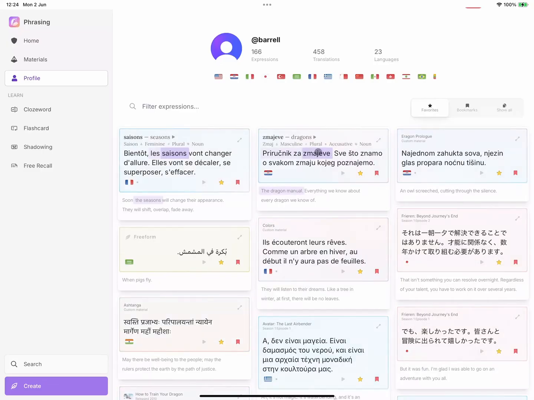So if we jump over to Croatian, a case-based language, we can see that zmajeve is a masculine plural noun in the accusative case. And so on for hundreds of different grammatical features. The glossary always includes a literal English translation, and for languages not written in the Latin alphabet, you'll find a romanized form after the translation. For Japanese specifically, the glossary also includes furigana.